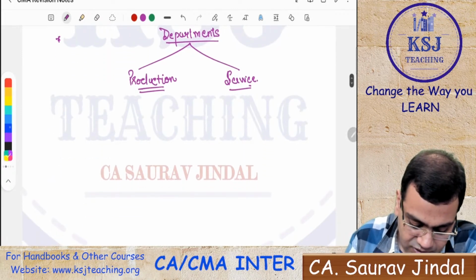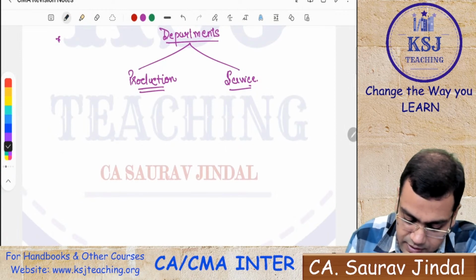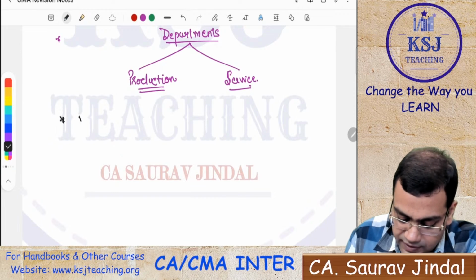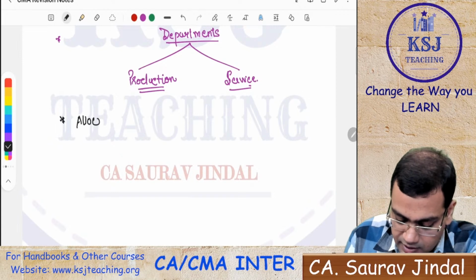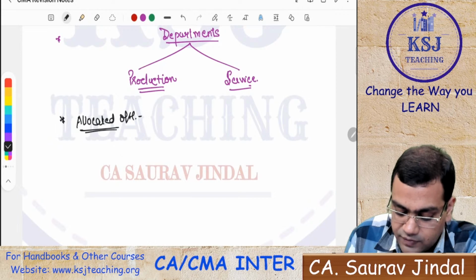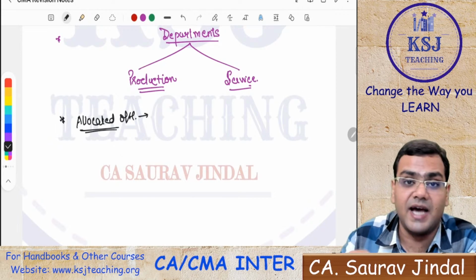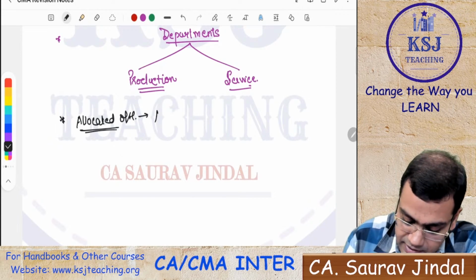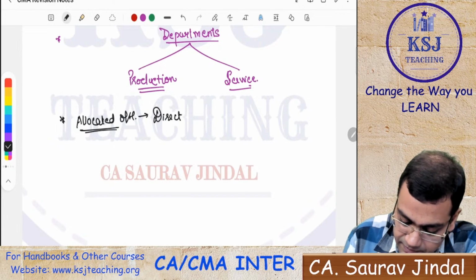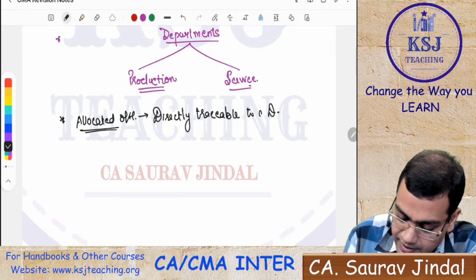After that, there is one kind of overheads which we call allocated overheads. What are allocated overheads? Allocated overheads are those overheads which are directly traceable to a department, right?